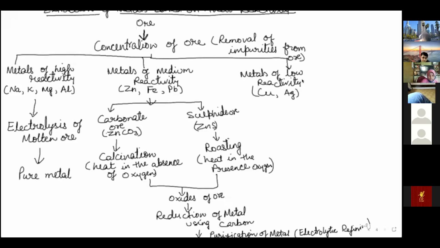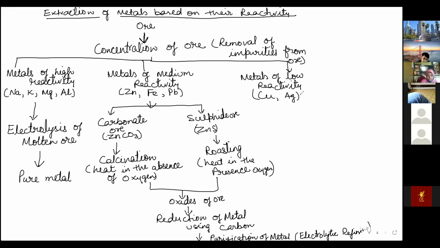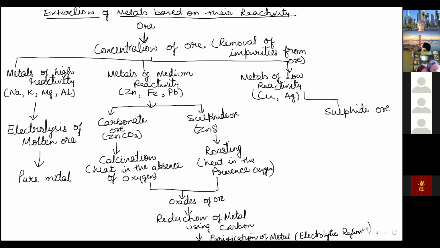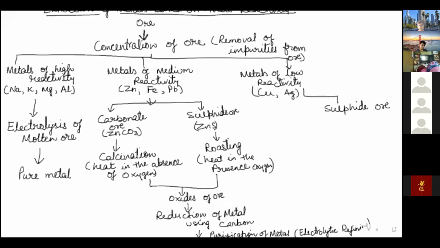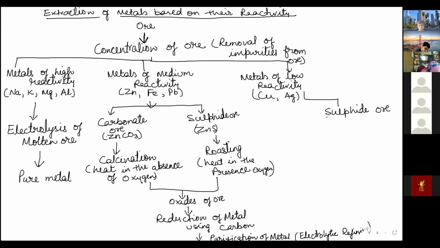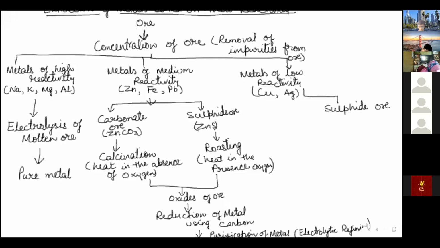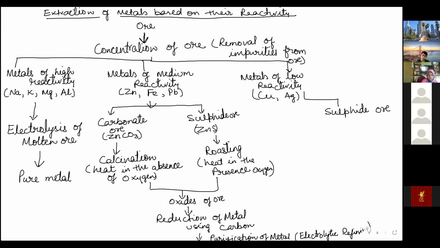Okay, so they exist in the form of sulfide ore. Now you know how sulfide ore is treated. Same process will go on. Sulfide ore will be converted; I'll give you an example: CuS, AgS. You can write CuS. These are the ores. Okay, sulfide ore.